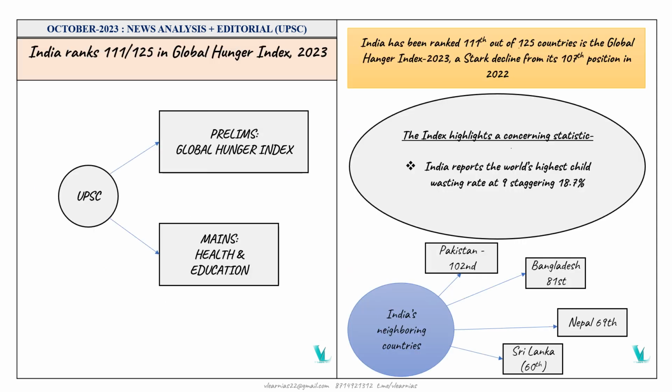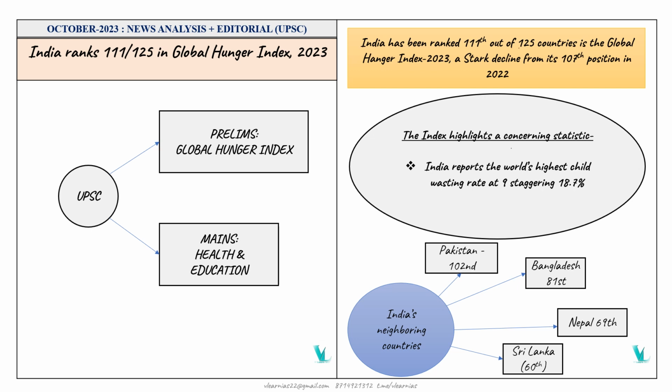So, the Global Hunger Index. This is relevant from the UPSC perspective in both prelims as well as mains. In prelims, they will ask the question directly from the Global Hunger Index, and for mains, it's from health and education in GS paper 2. So in the news, India ranks 111 out of 125 in the Global Hunger Index 2023. Actually, it's a devastating rank, okay?